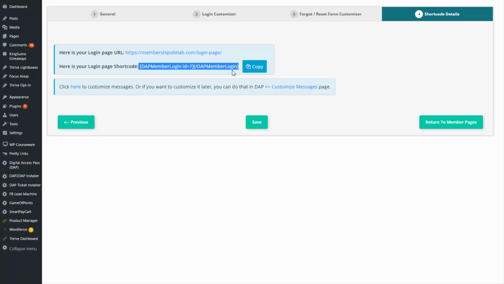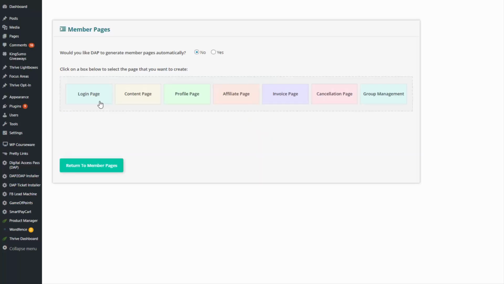It's going to insert the shortcode automatically on the login page that you select in step 1. But you can copy this anywhere you want, wherever you want the login form to appear. Now, when users log in, say that you want to send them to a member homepage where they can find a list of all the products, all the services that they have signed up for or purchased from you, both free and paid, then you do need to create a My Content page where they will find all the products and all the content under each one of those products.